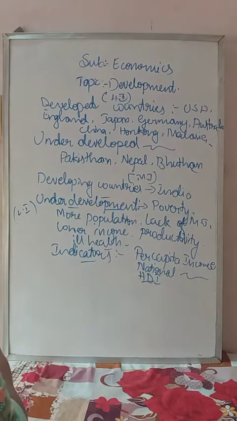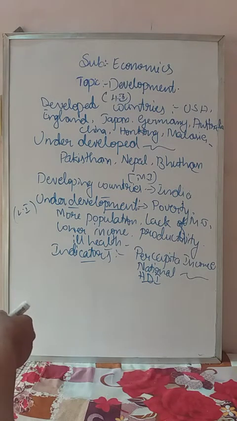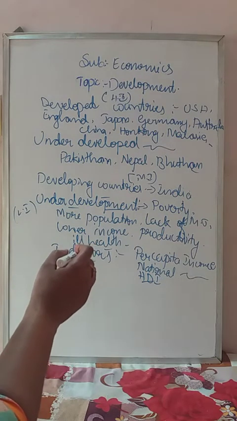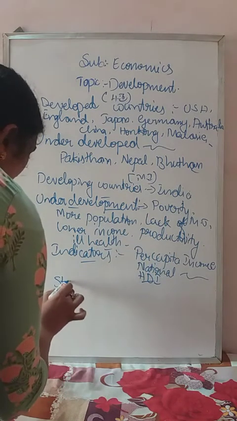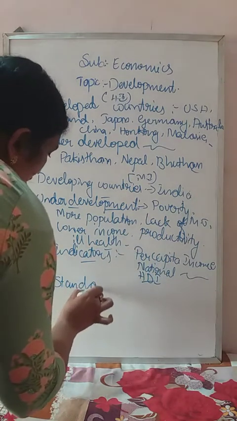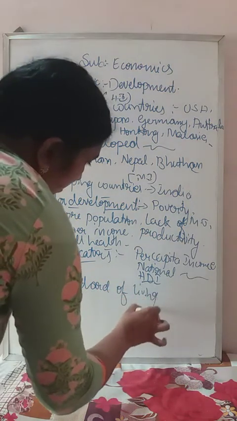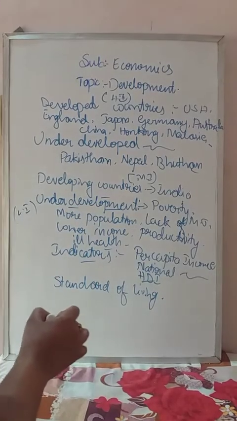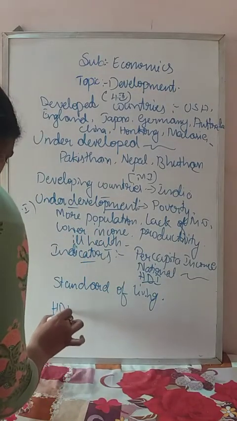So let us know what HDI is and how it should be calculated. HDI is the measurement of the standard of living of the people. Standard of living of the people is called the HDI. So it has a formula.